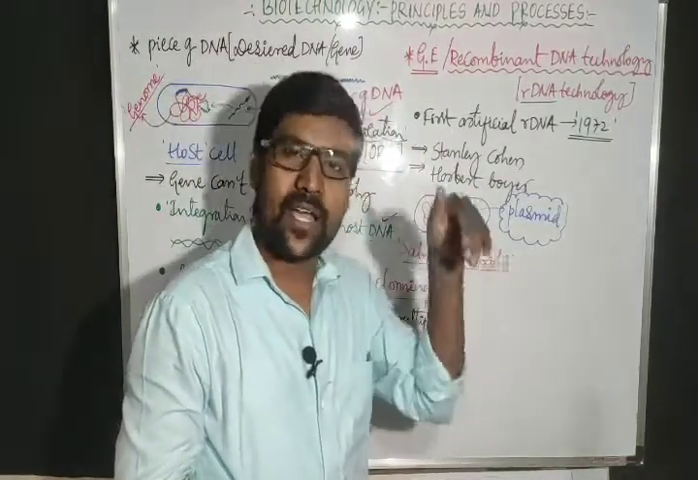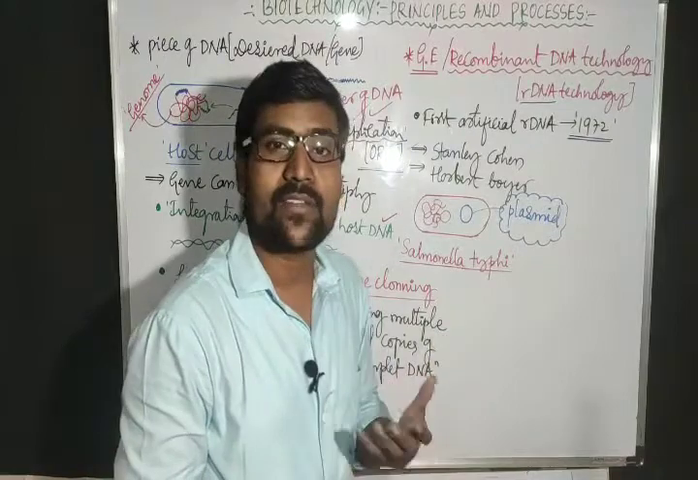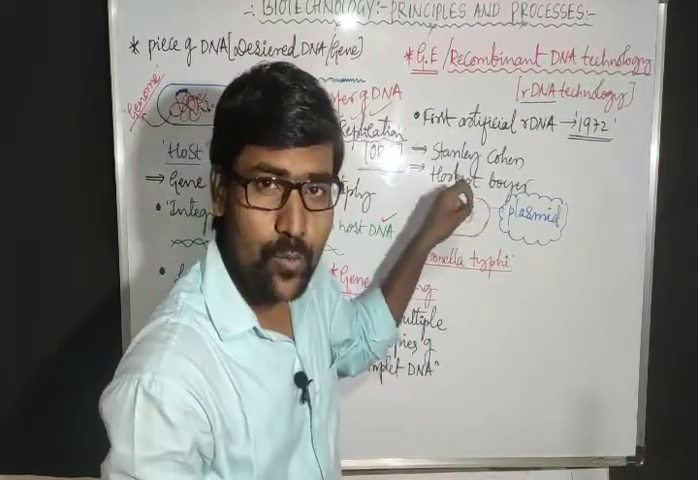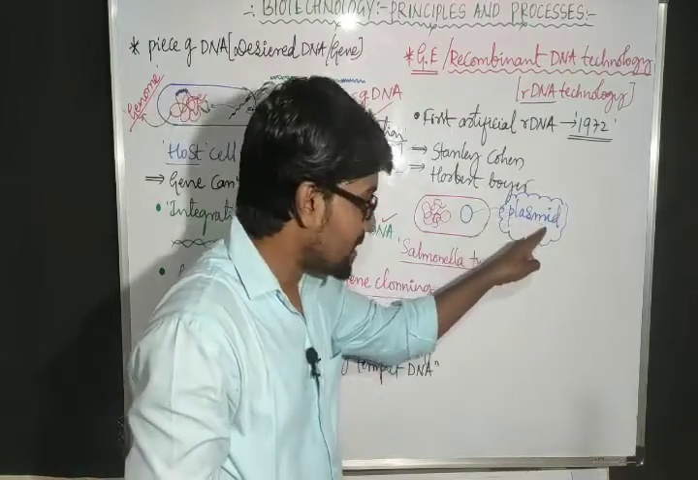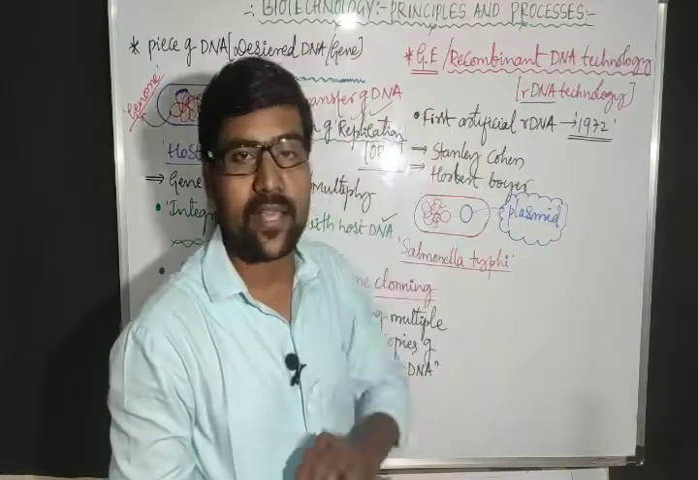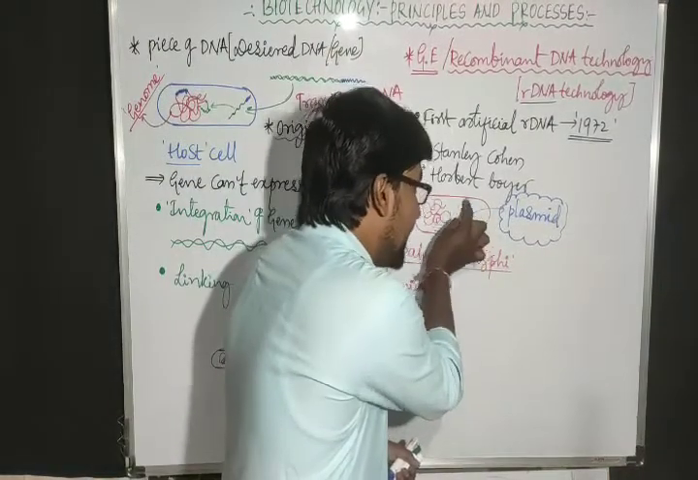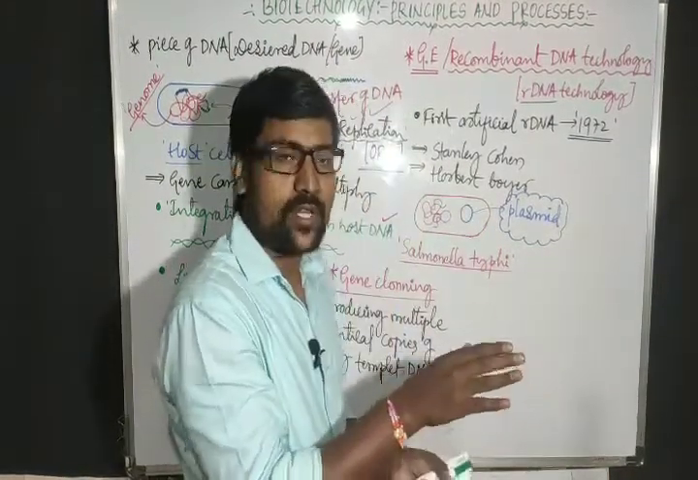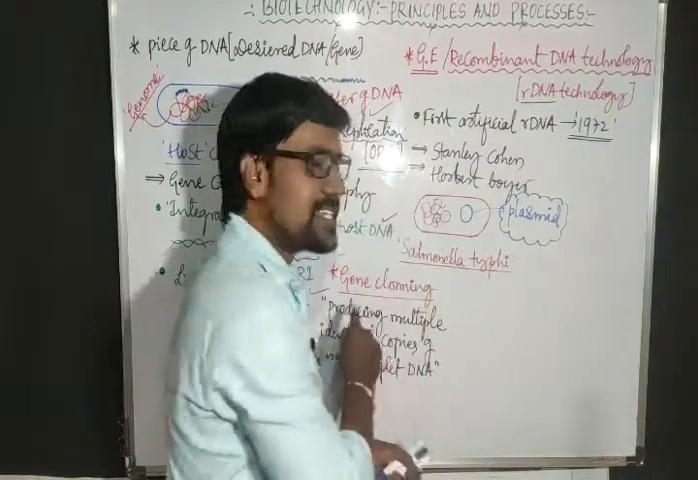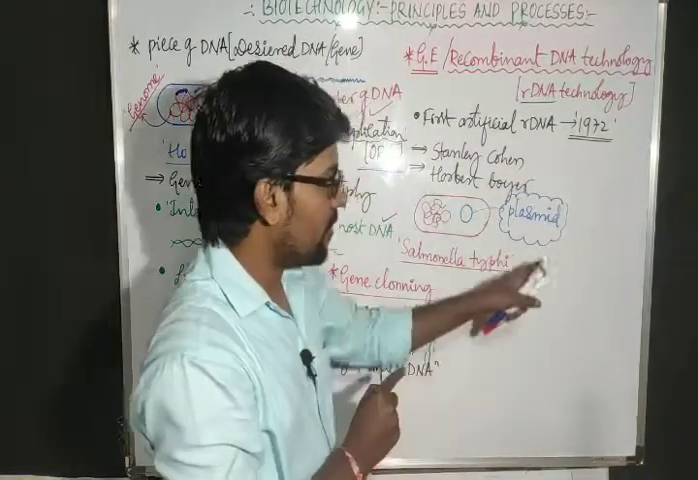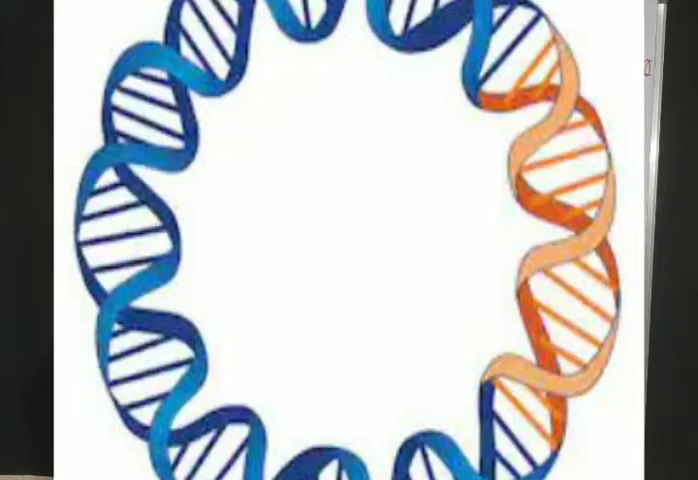In some fungi, some unicellular fungi, it is also present, but majorly we observe this kind of extra chromosomal DNA, the plasmid, in bacteria. Are you getting the point? In a bacterium there is the main DNA and that is the extra DNA. That extra DNA present in circular form, we refer to as plasmid. Plasmid means extra chromosomal circular DNA.